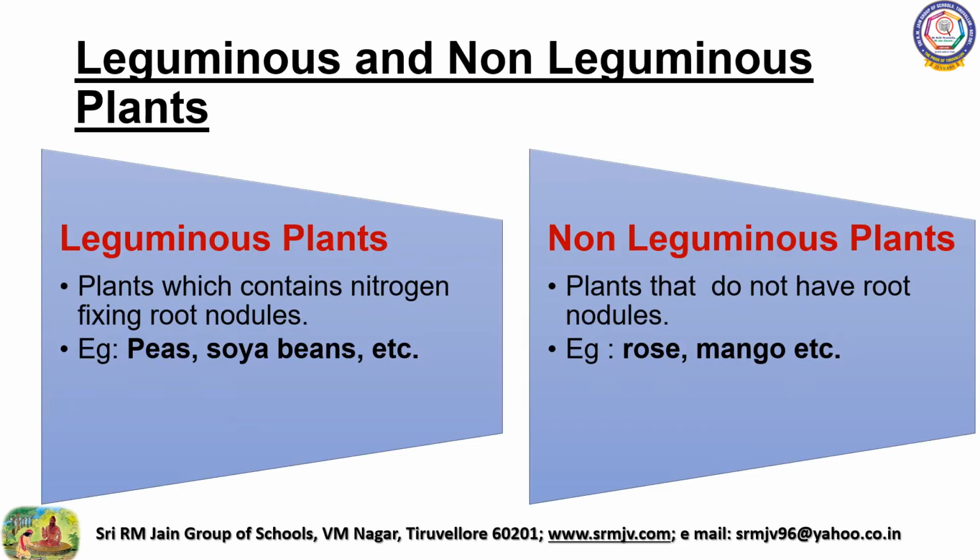Let us see the differences between leguminous plants and non-leguminous plants. Leguminous plants are the plants which contain nitrogen fixing root nodules. Examples: peas, beans and soybeans. Non-leguminous plants are the plants that do not have root nodules. Examples: rose, mango, etc.